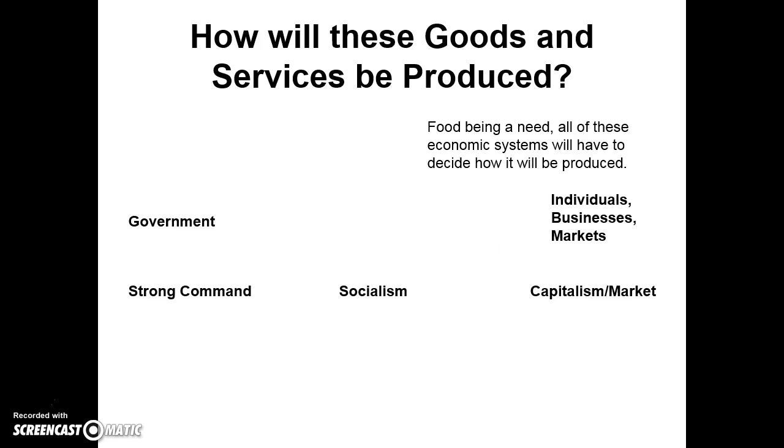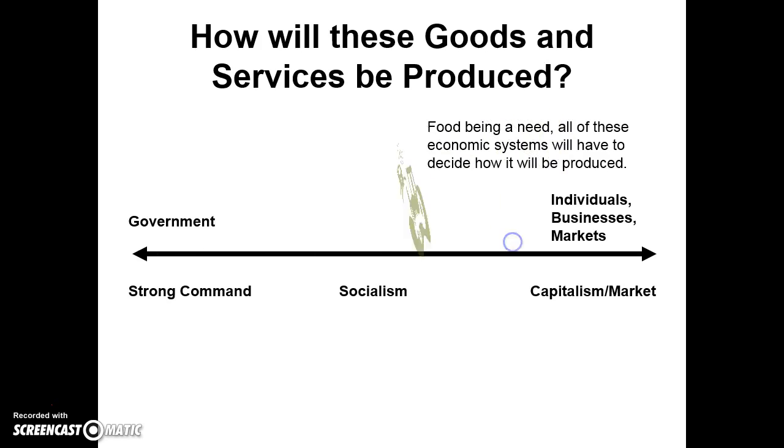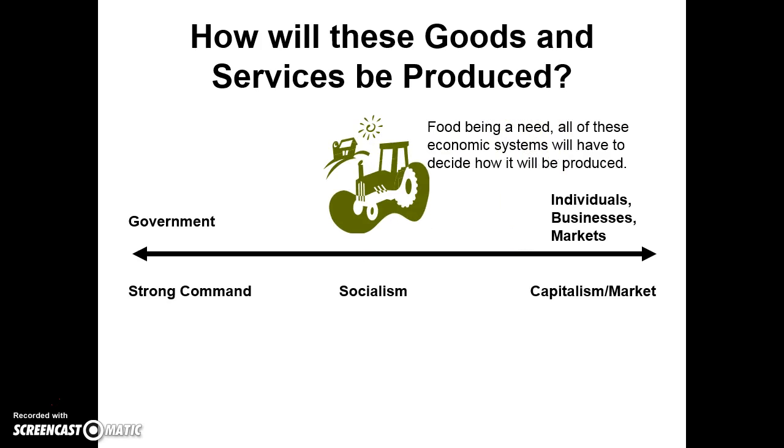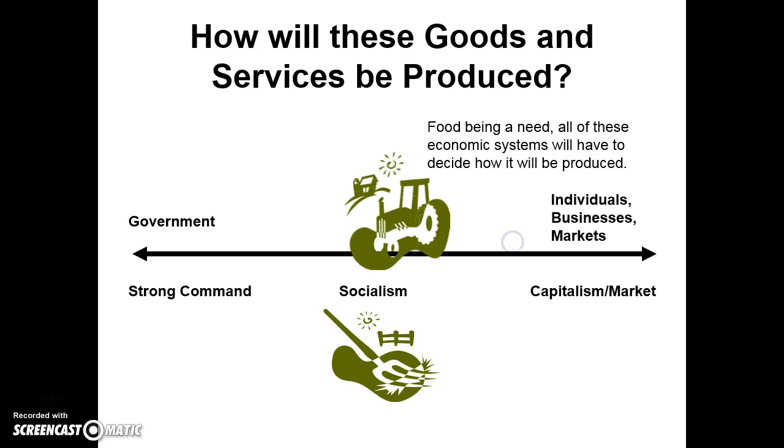How will these goods and services be produced? That's another economic question. Now, food being a need in all of these economic systems, they will have to decide how to produce it. So we have our spectrum. Which economic system would have a technological solution? And which economic system would allow for a labor-intensive solution?